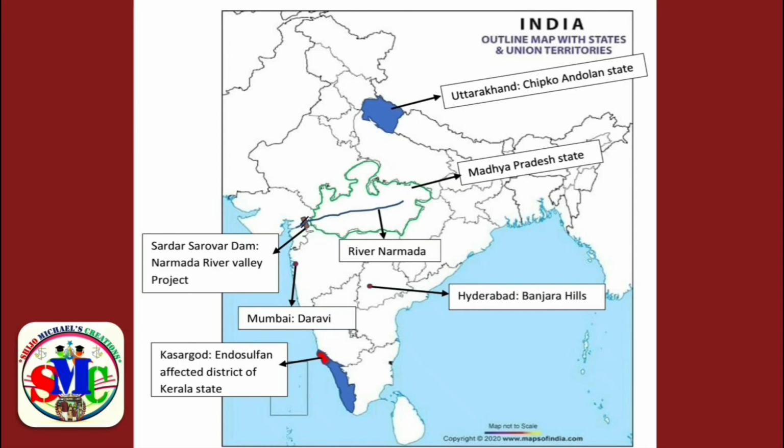Next, the endosulfan affected district of Kerala state, that is the northern district of Kerala, that is Kasaragod, and this is the location of Kasaragod.